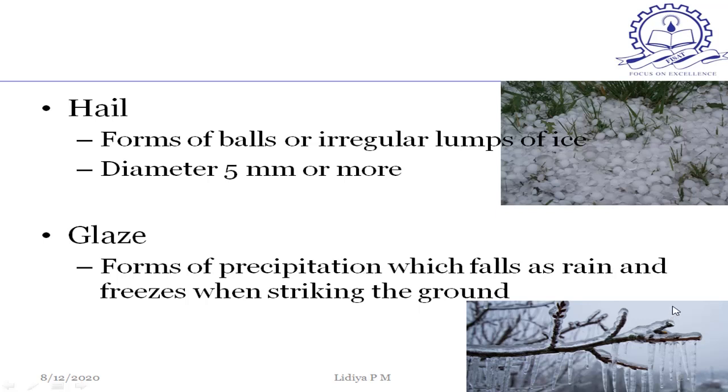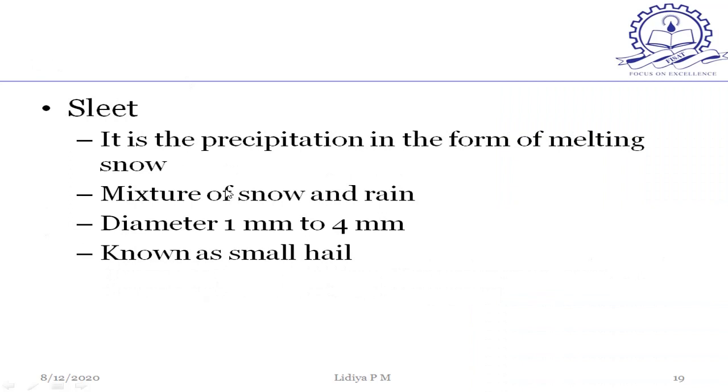Okay, normally it follows rain and then it freezes. Then another one, it is sleet. It is a precipitation in the form of melting snow. It is a mixture of snow and rain. It's a combination of snow and rain, and its diameter is 1 mm to 4 mm.